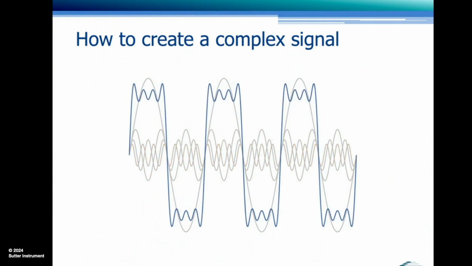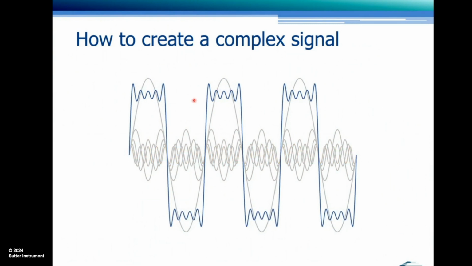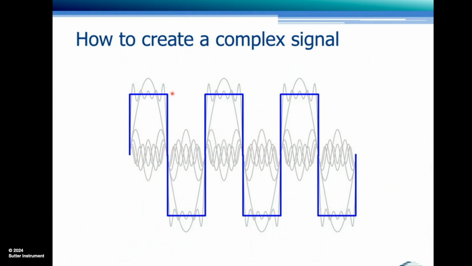And it's easy to see how this becomes more and more square. And if we keep going a couple more times, we end up with that square wave. So that is in essence a complex signal that is composed of discrete individual frequencies.